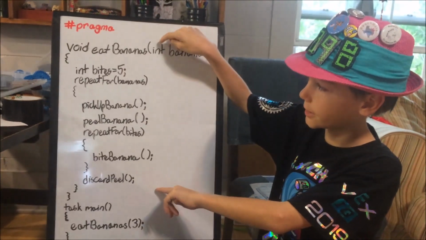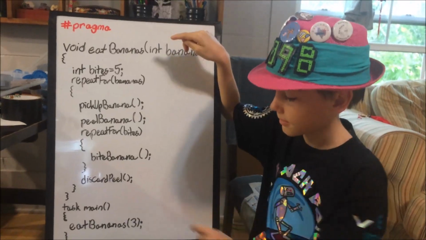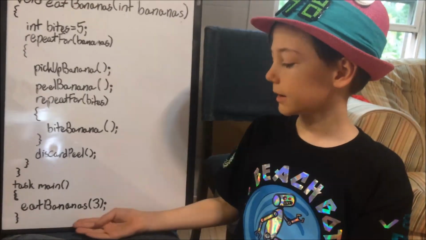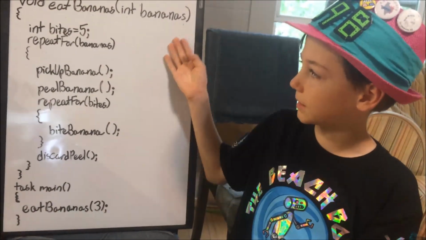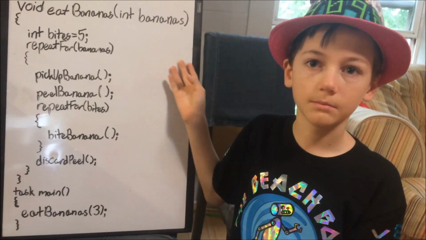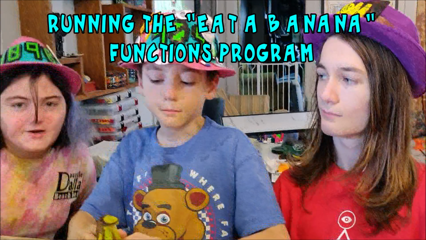This whole function goes before task main. So, in task main, this line of code is telling the robot to repeat the eat bananas function 3 times. Hey Milo, compile and download. Play! Okay.